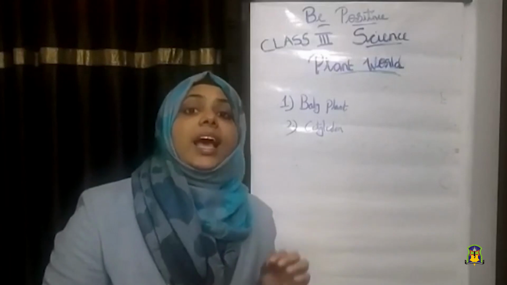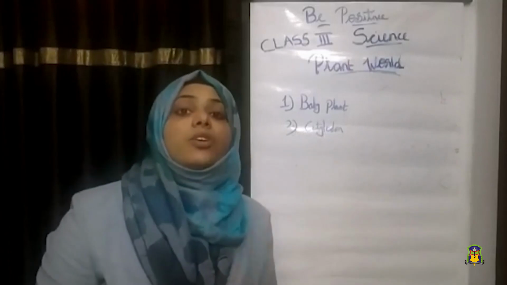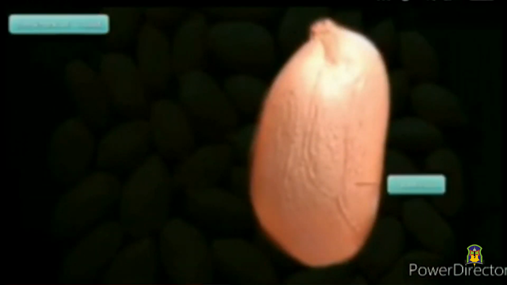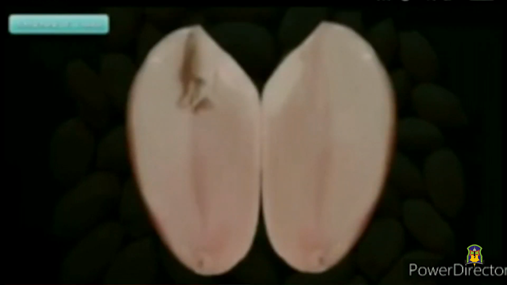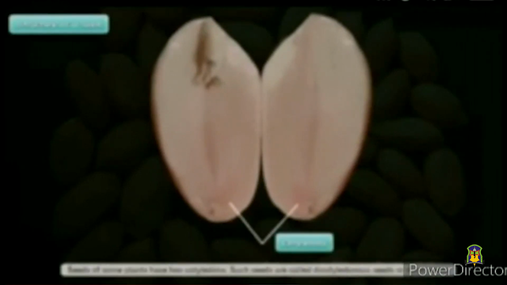Okay, children. Let us see the cotyledon, the baby plant and the seed coat of the peanut seed. Are you ready? Can you see this peanut seed? This outer covering is called seed coat. The seed coat protects the seed. Let us see the inner side of the seed carefully. These parts are called cotyledon or seed leaves. The cotyledon stores food for the baby plant.